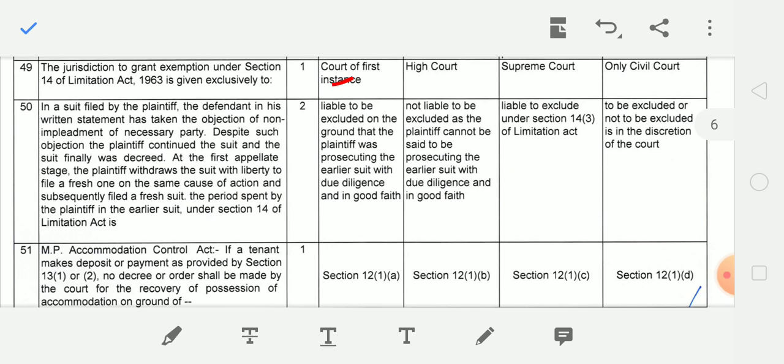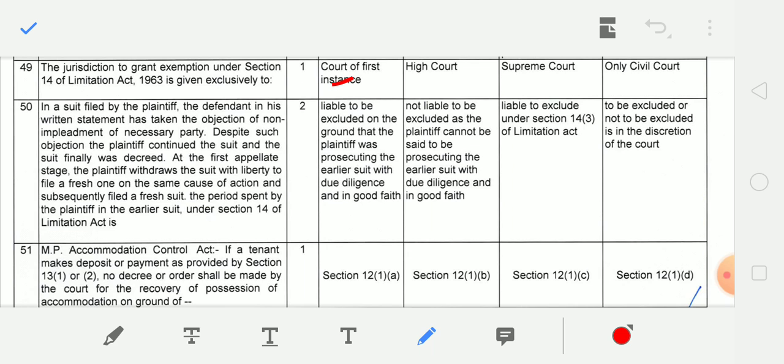Next question, in a suit filed by a plaintiff, the defendant in his written statement has taken the objection of non-impleadment of a necessary party. Despite such objection, the plaintiff continued the suit and the suit finally was decreed. At the first appellate stage, the plaintiff withdrew the suit with liberty to file a fresh one on the same cause of action and subsequently filed a fresh suit. The period spent by the plaintiff in the earlier suit under Section 14 of the Limitation Act is not liable to be excluded, as the plaintiff cannot be said to be prosecuting the earlier suit with due diligence and good faith.